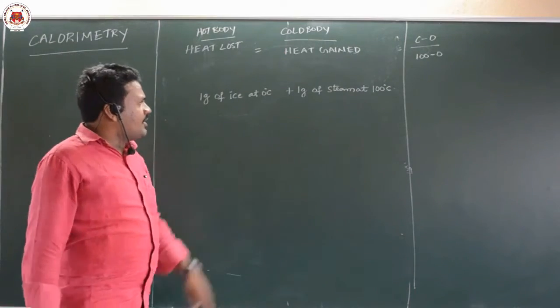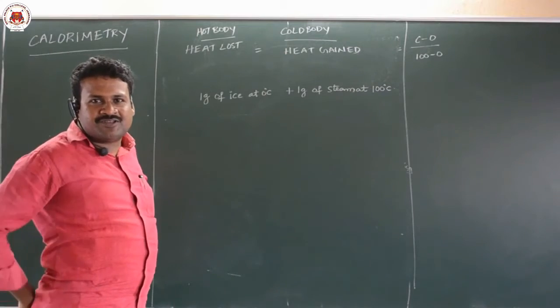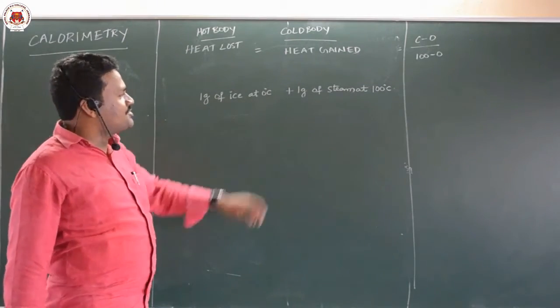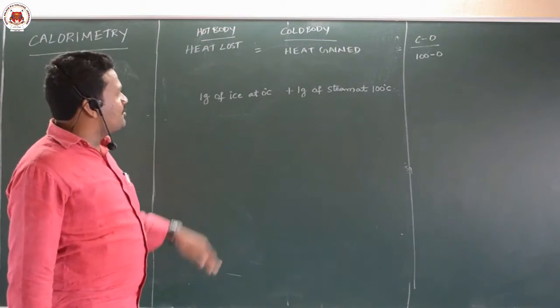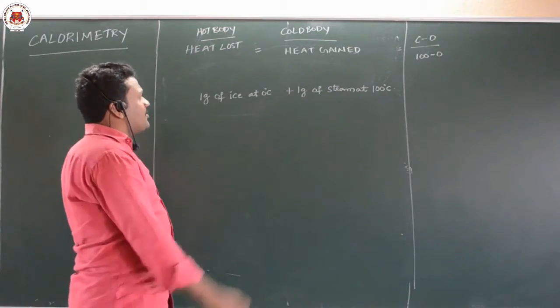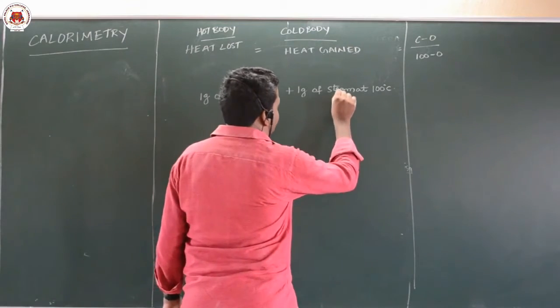Now in this, what you have to decide is which is the hot body and which is the cold body, that you can decide very easily in the exam. Suppose this question came in the exam, you will decide very easily. Steam is the hot body, ice is the cold body. Now according to our law of mixtures, the hot body should lose heat.